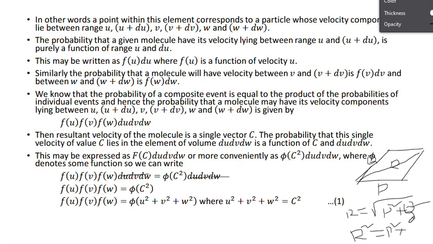Okay, for two vectors what we have taken, for two vectors only, the resultant vector is r square. So here also u, v, w are the vector components along x, y, z axis, and c is a resultant vector, so already given in the above, it is a vector quantity. Okay, so this is we write.